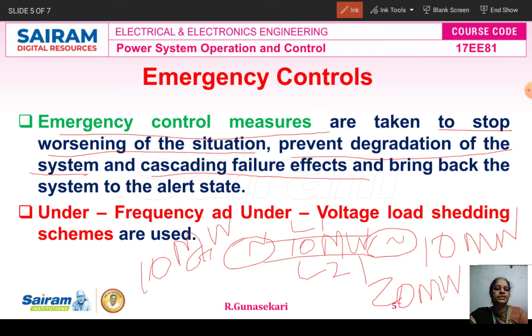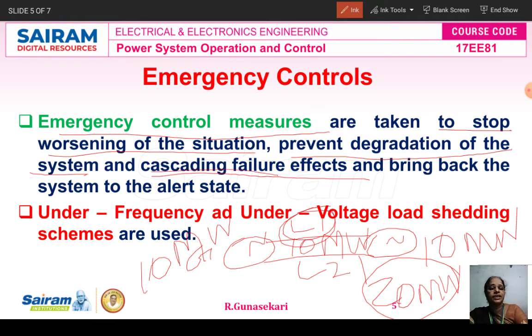Cascading means first failure. Suppose line 1 is open or out. Then line 2 alone has to carry the 20 megawatts. How is it possible? It becomes overloaded, because we designed line 2 to be rated for 10 megawatts only. If line 2 carries 20 megawatts, it becomes overloaded. This is the first outage: line 1 is open.